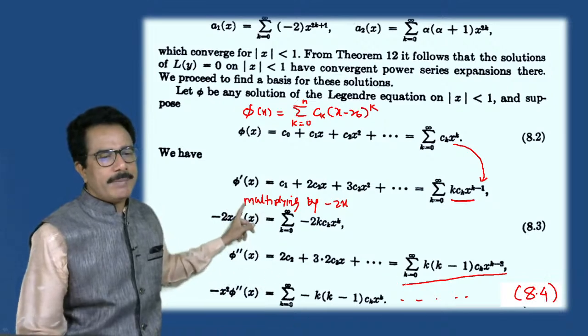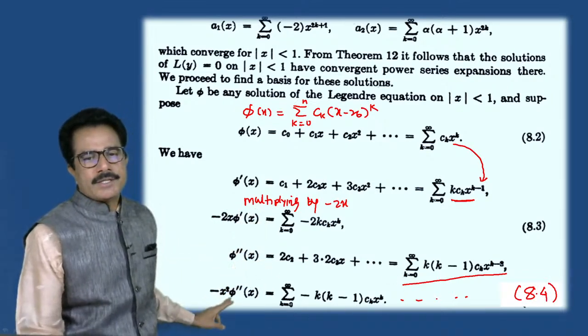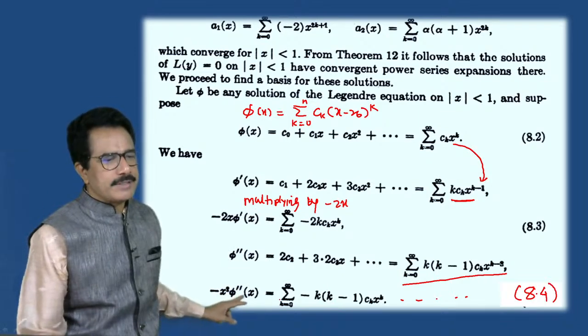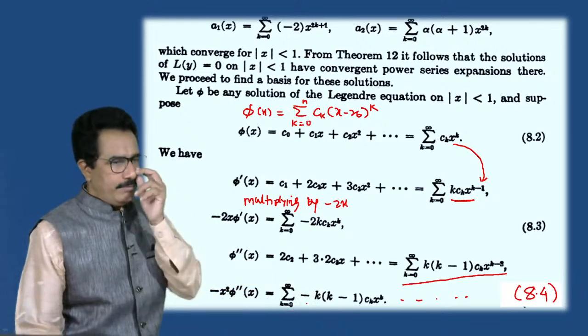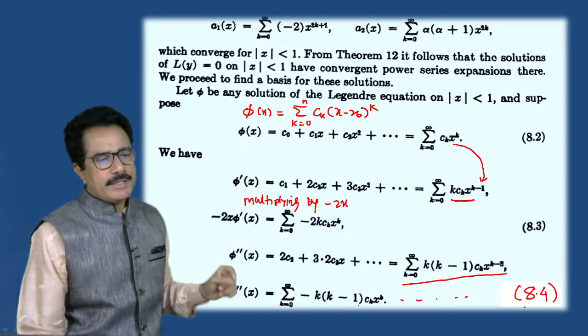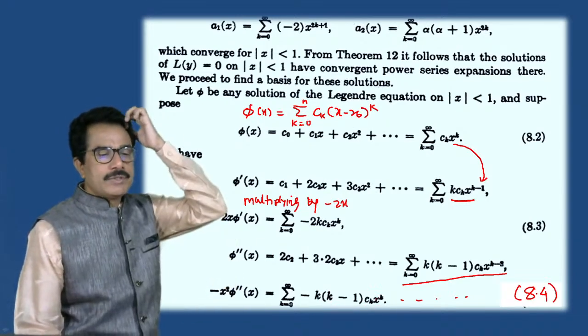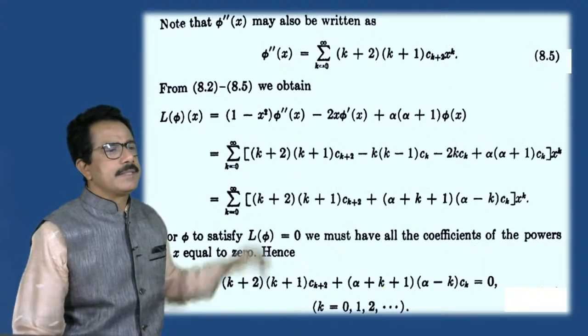That means multiply both sides by x square. If we multiply by x square, then minus x square into phi double dash of x is equals to summation k is equals to 0 to infinity minus k into k minus 1 ck x raised to k. Okay, so we can write this.